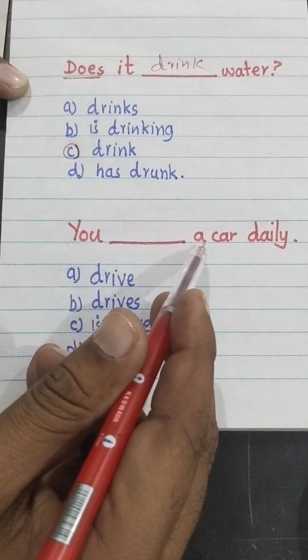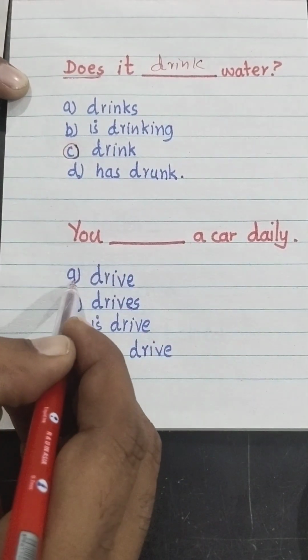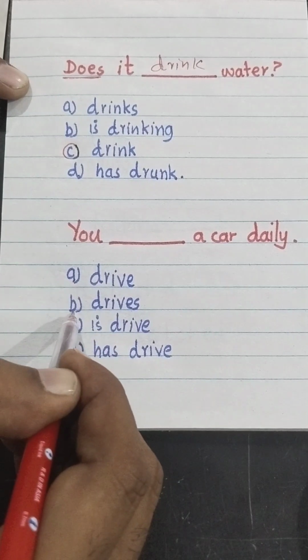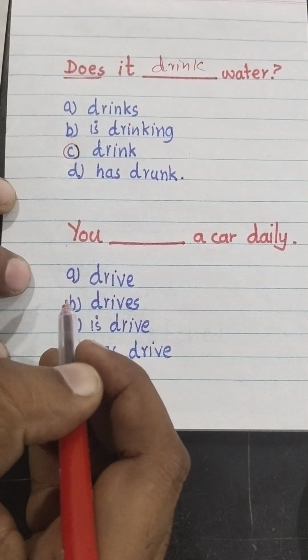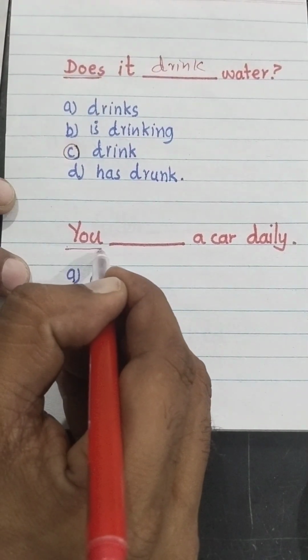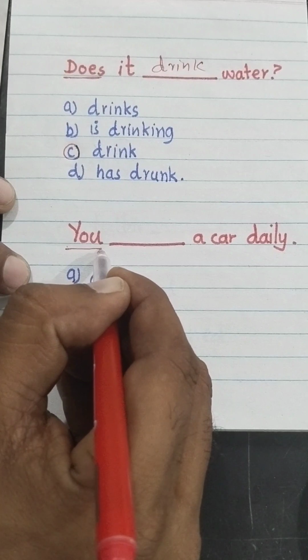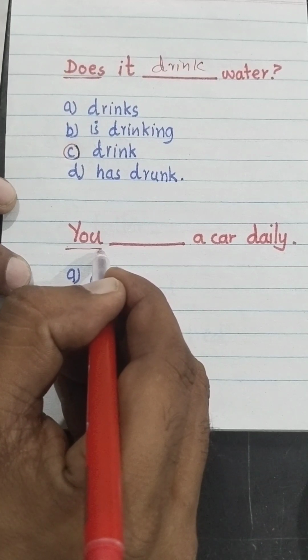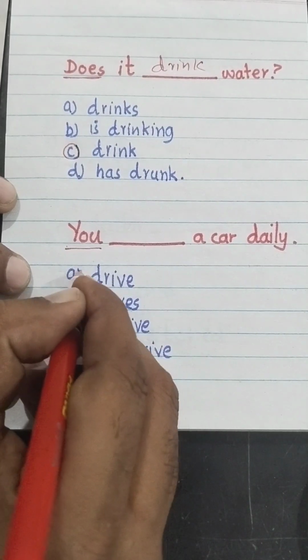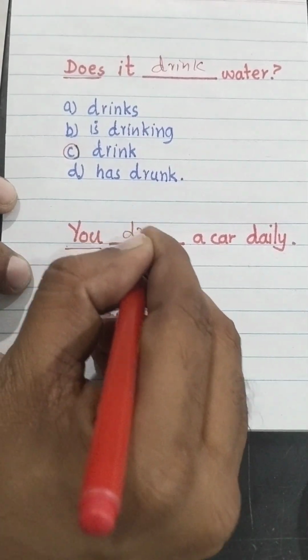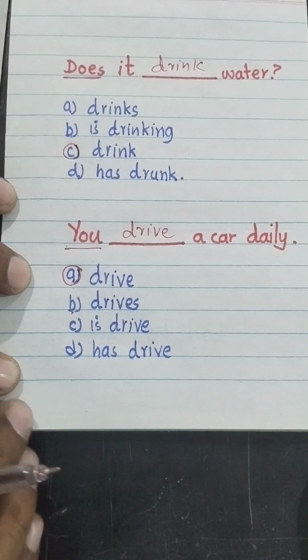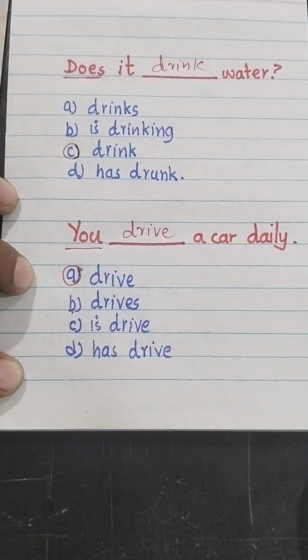Look at the sentence. You blank a car daily. Option A, drive. Option B, drives. Option C, is drive. Option D, has drive. In present simple tense, with I, we, you, they and plural noun, we add V1. So V1 in the options is option A, drive. You drive a car daily.